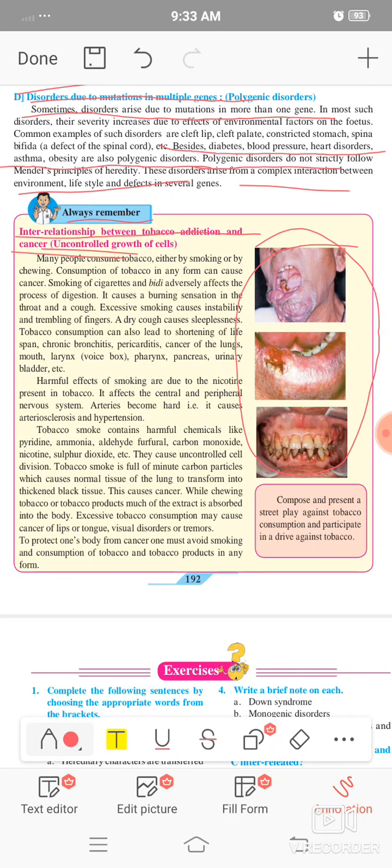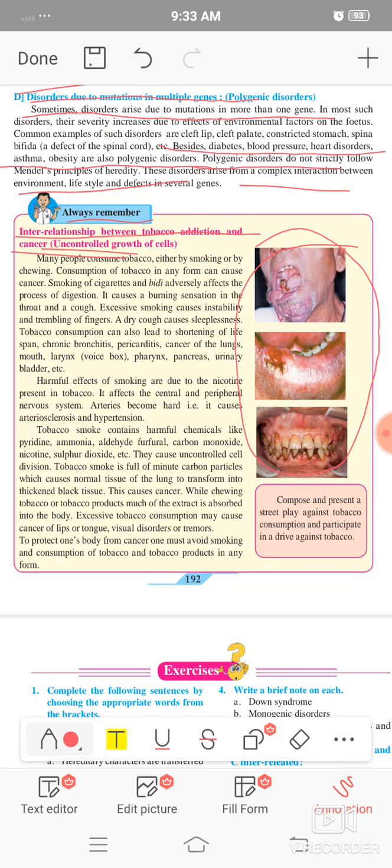The packets of cigarettes and tobacco also show pictures giving information about how dangerous tobacco is to human life. So we can explain that in detail.